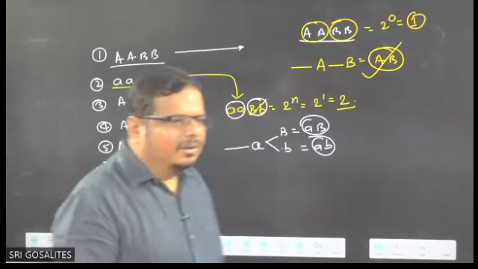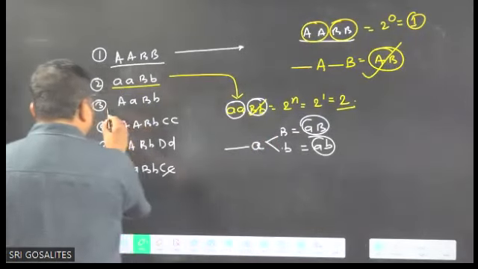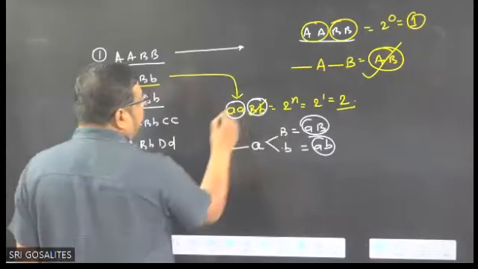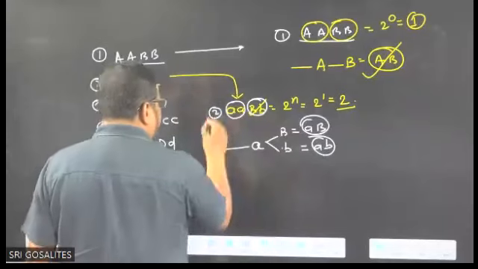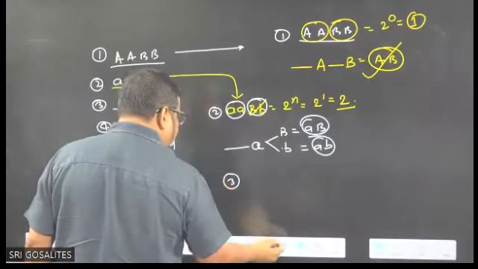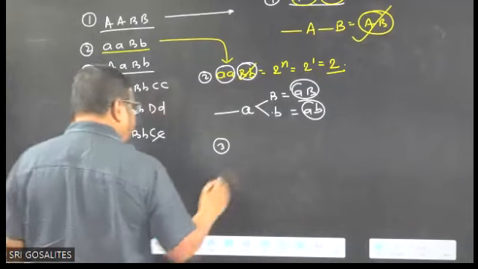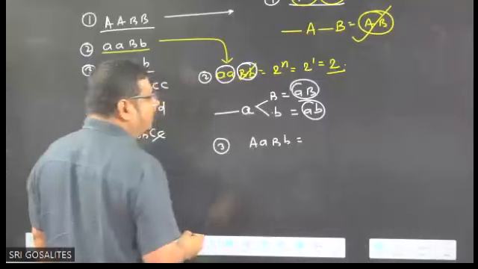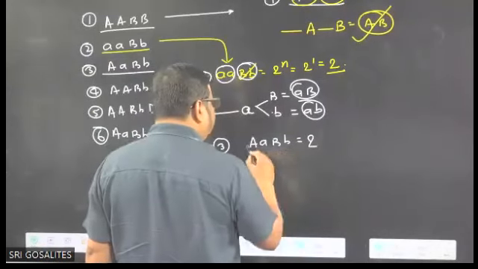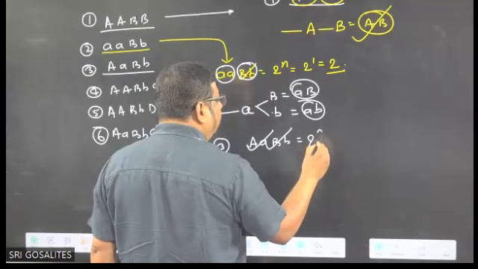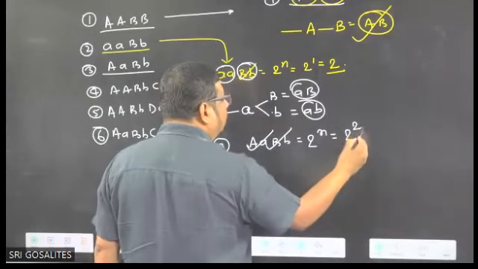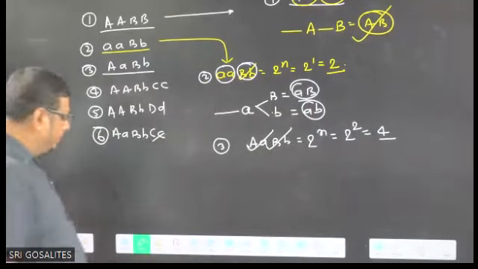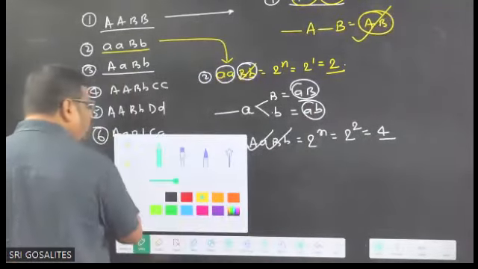Clear? Okay. Now we are practicing the third one. I am practicing it here. So it is first, it is second, and here we are going to discuss the third one. Capital A, small a, capital B, small b. How many types of gamete will come? 2 to the power heterozygous, heterozygous, and 2 to the power 2 equals 4. Now what are the names of the 4 gametes? You will ask, sir, tell me the names of the 4 gametes.